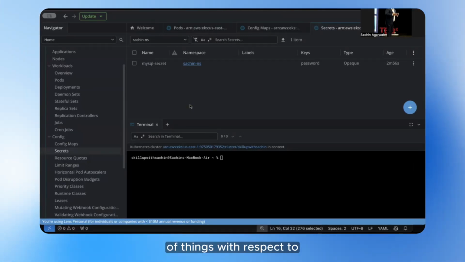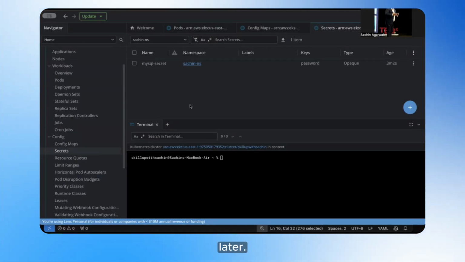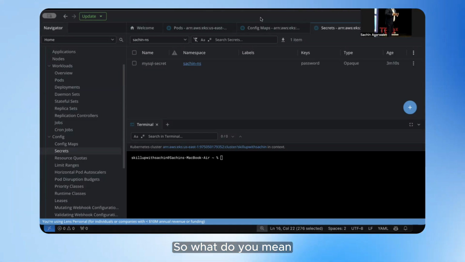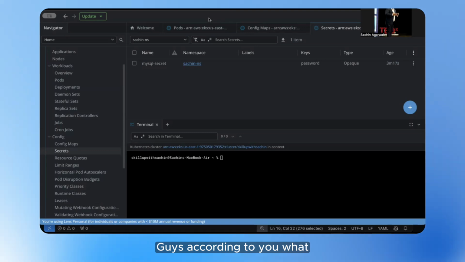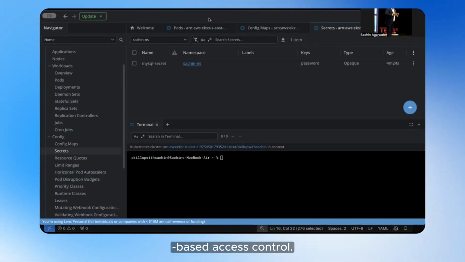Now there are a lot of things with respect to the network part, but we'll talk about that a bit later. Before that, we'll talk about RBAC. So what do you mean by RBAC here? Guys, according to you, what is RBAC? RBAC stands for role-based access control. We'll talk about what RBAC is.